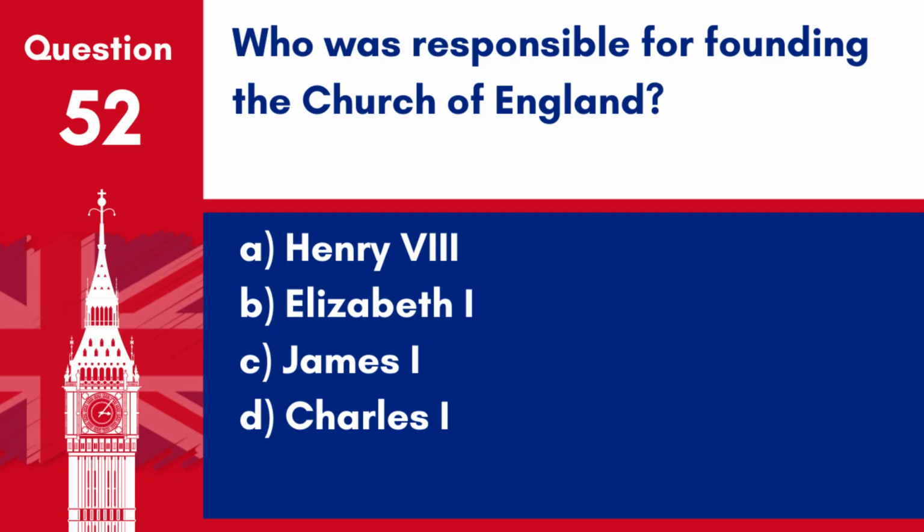Question 52. Who was responsible for founding the Church of England? A. Henry VIII. B. Elizabeth I. C. James I. D. Charles I. Answer A. Henry VIII. King Henry VIII founded the Church of England in 1534 after his split with the Roman Catholic Church, primarily to gain religious and marital autonomy.